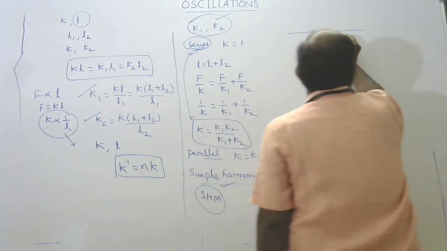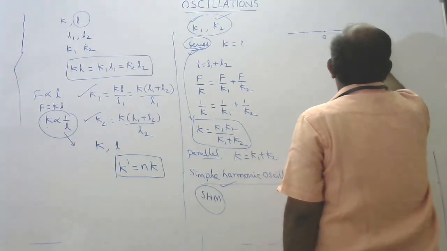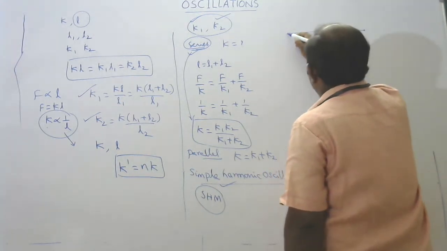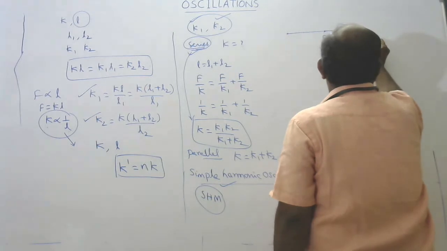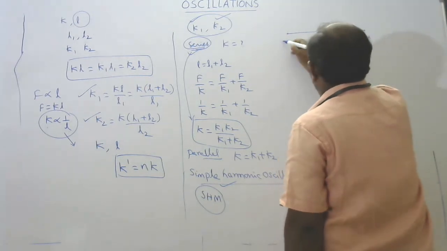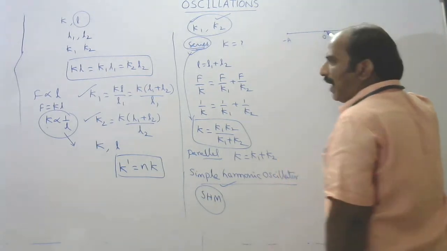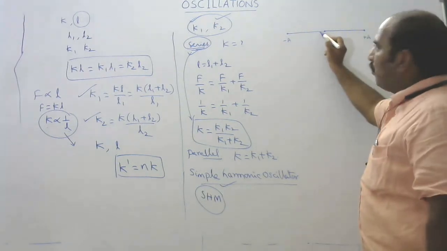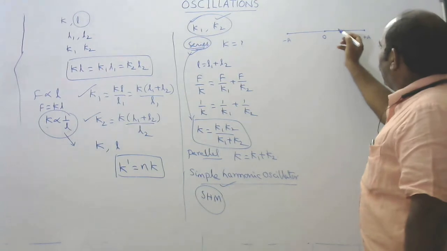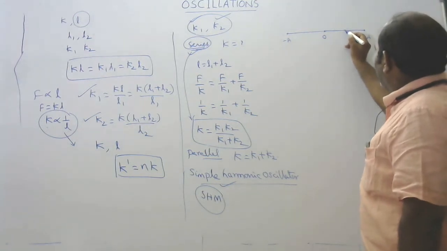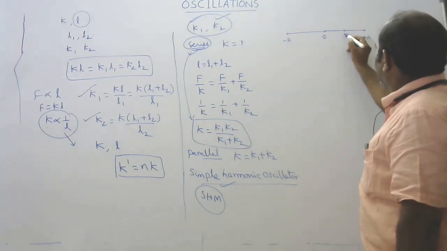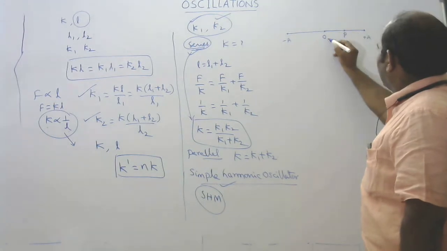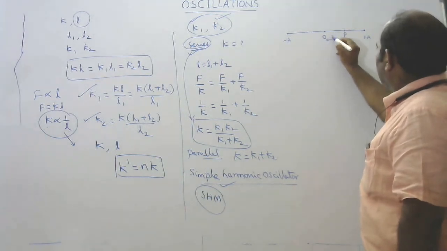This is an extreme position and this is an extreme position, whose amplitudes are plus A here and minus A here. Suppose a particle executes SHM along this straight line about mean position O. At any instant of time t, the particle is here at a displacement of x.